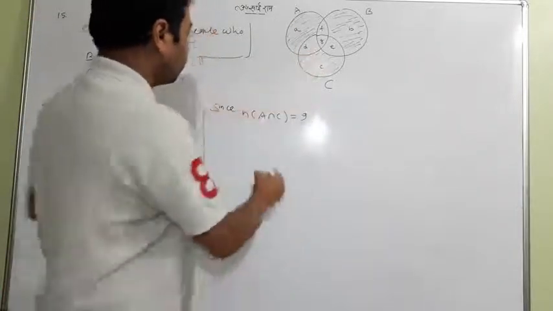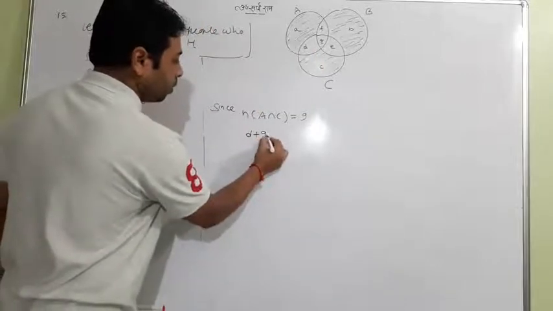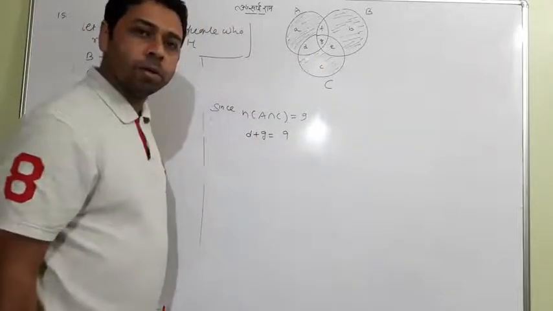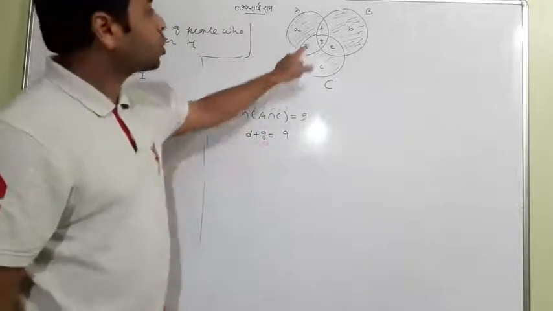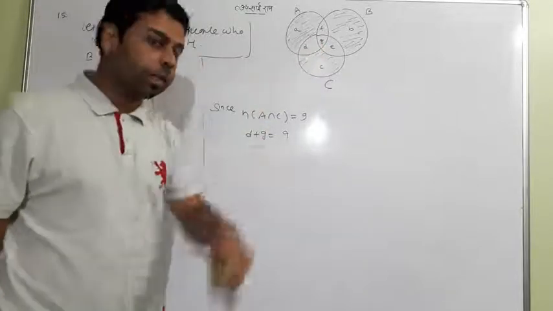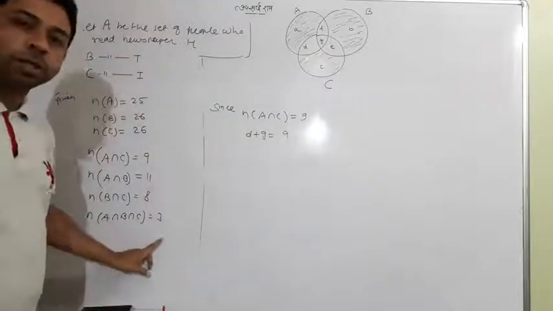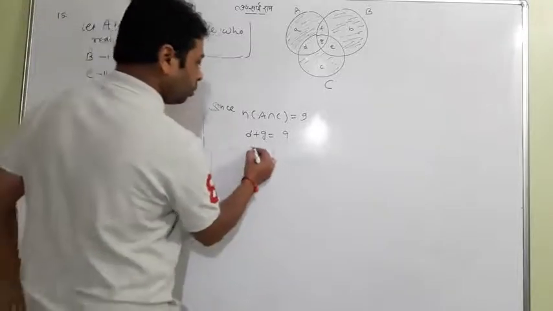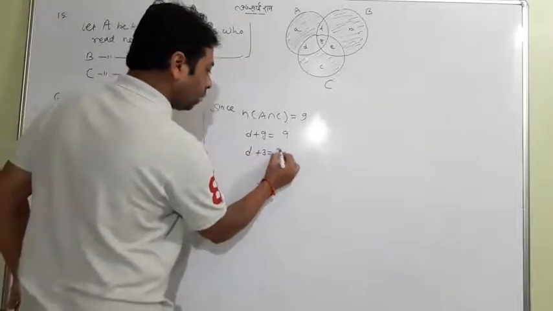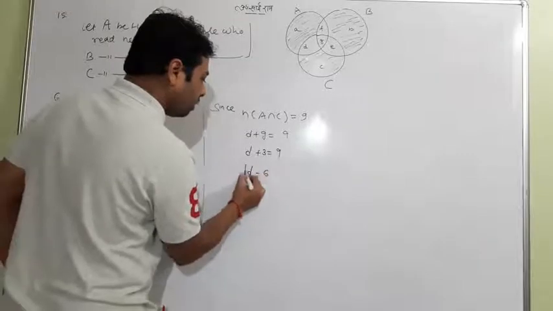And what is the intersection of A and C in the diagram? D plus G. Write D plus G is equal to 9. And what is G? G is common in all, meaning 3. Yesterday it came as 3. So D plus 3 is equal to 9. We have got D is equal to 6.